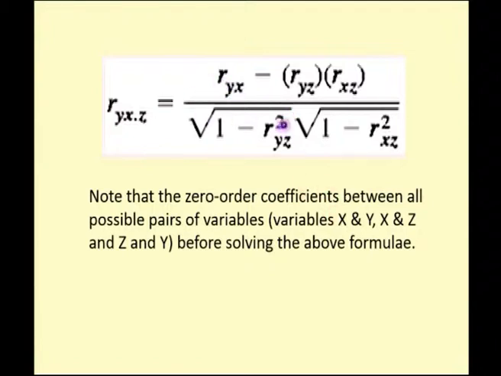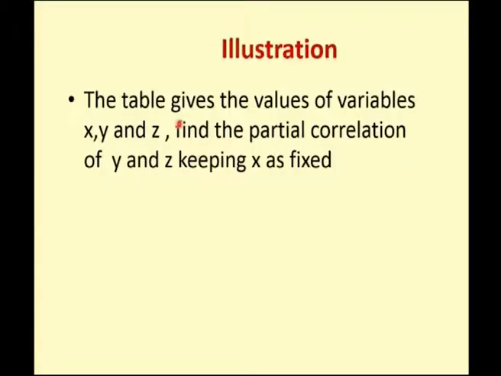These are nothing but the Karl Pearson's correlation coefficients between bivariate variables of zero order. So you have to take all the combinations of two variables into consideration and find the correlations of all of them, and then place them here, so that I get my partial correlation coefficient value.